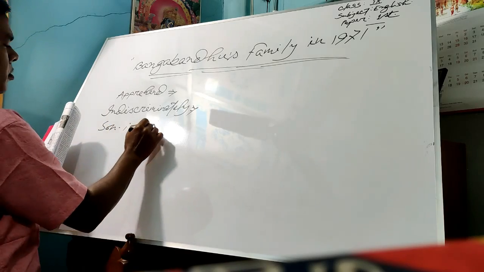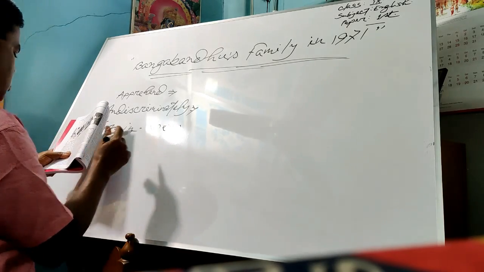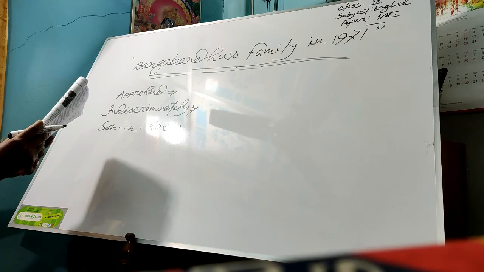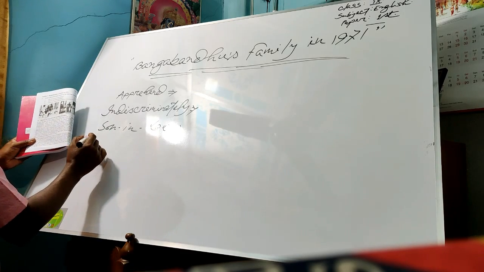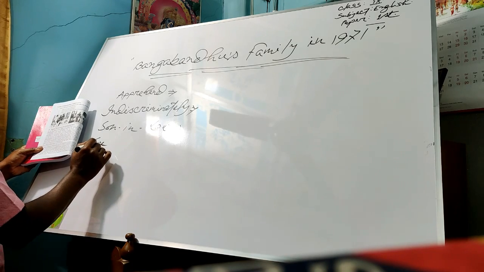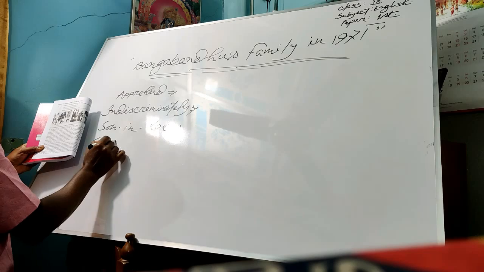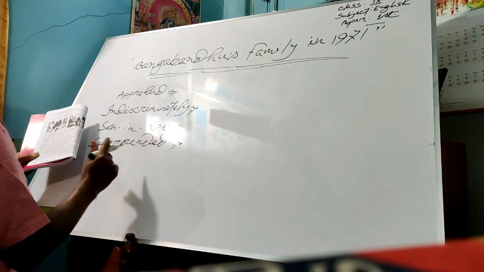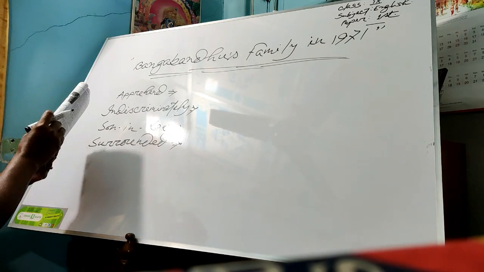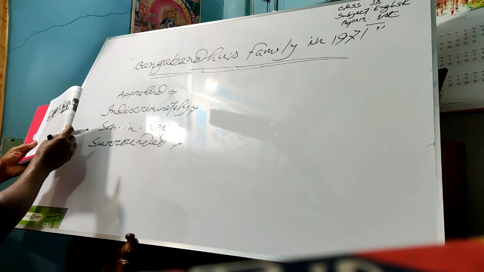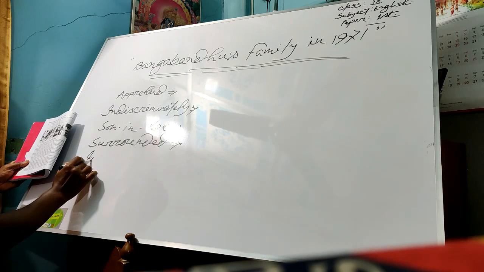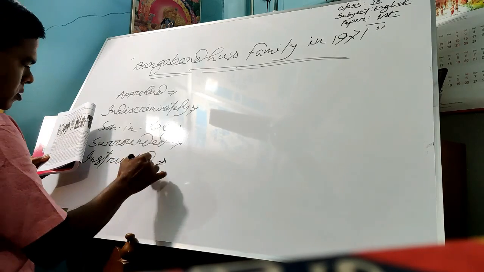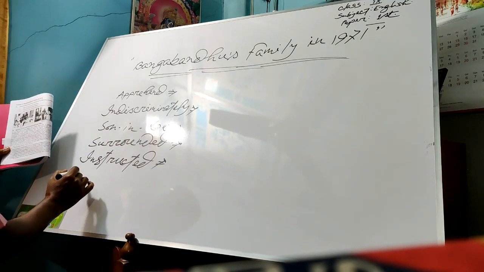Son-in-law. Okay. Dear students, next we are finding here the keyword surrounded. Okay. Then another word that may be difficult for you, that is instructed. Okay, and then belongings.